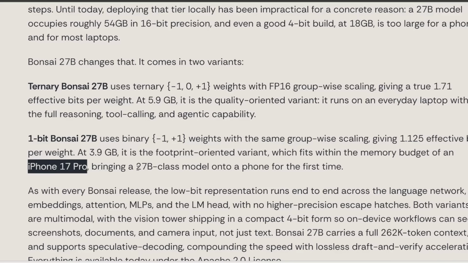This is small enough to fit within like an iPhone 17 Pro, which is pretty insane to think about. I mean, who would have thought you could actually jam-pack a medium-sized 27 billion parameter model, which is like over 50 gigabytes, to be able to run on just a phone?